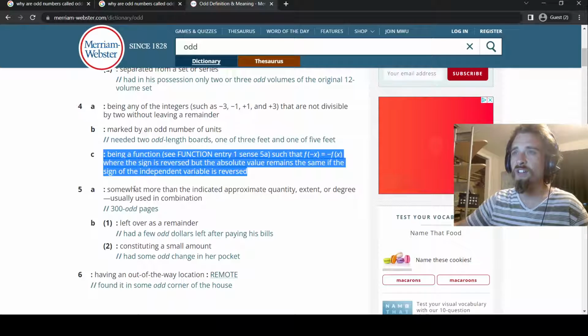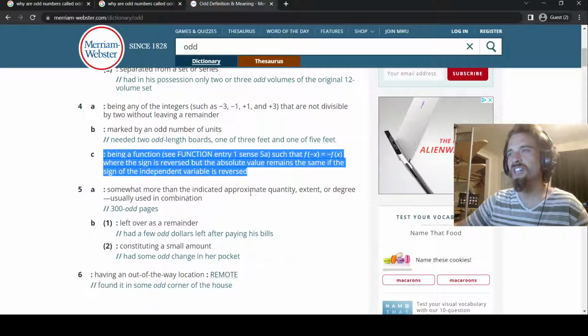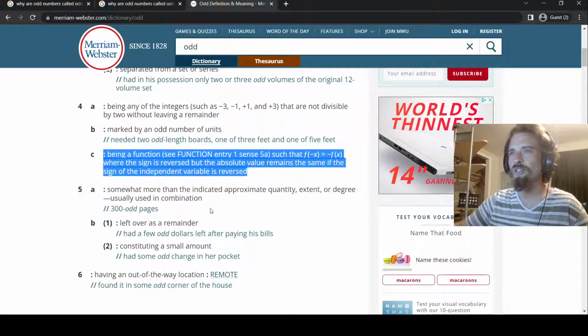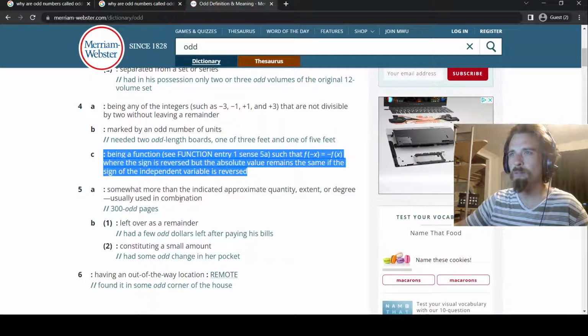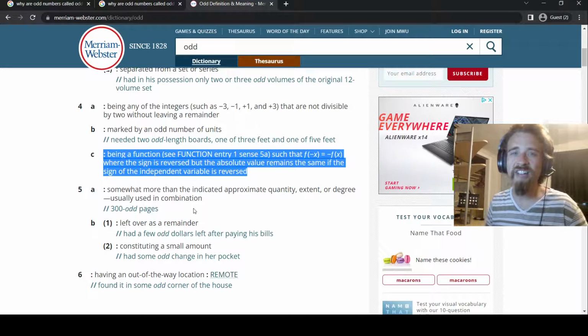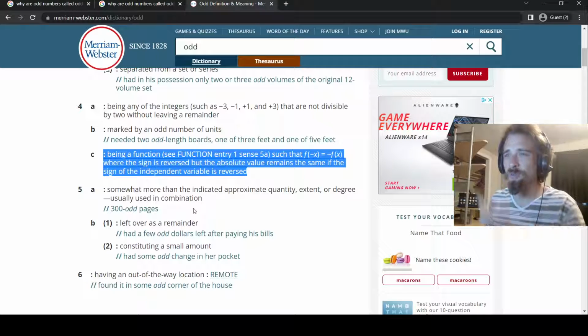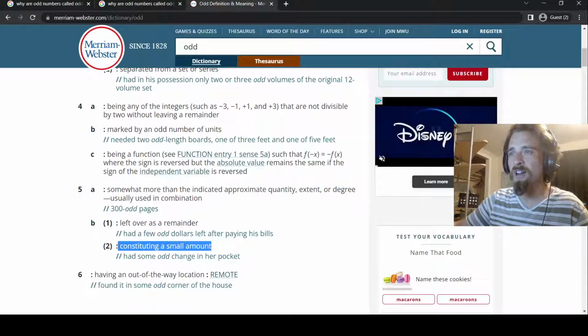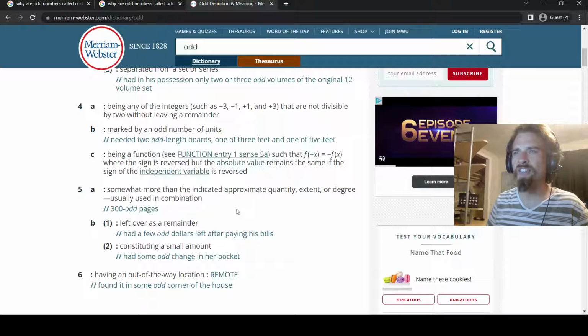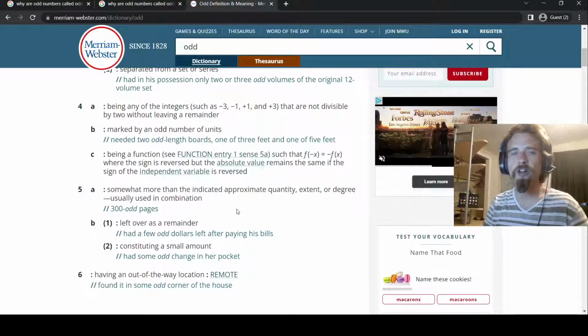Definition number 5: somewhat more than the indicated approximate quantity, extent, or degree, usually used in combination. The example here they give is 300 odd pages, and I'll be honest, I say that sometimes in my day-to-day speak. They're like, oh, it's some 20 odd. But I never really thought about why people say things like that. But also, if you look at this one here, constituting a small amount. So that's an odd amount. Had some odd change in her pocket, right? Well, you could have some odd change if it's a small amount, but it could be a pair.